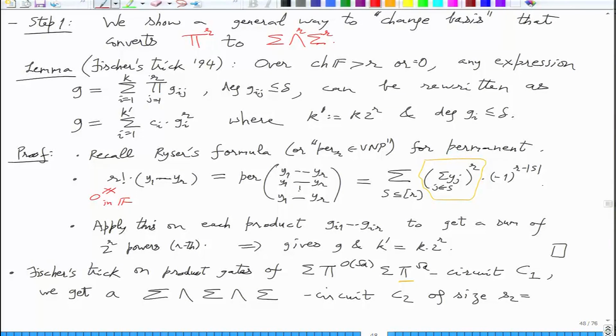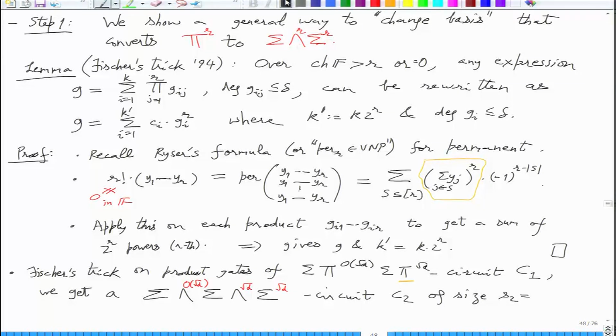So this is the change of basis we have deduced from Fisher's trick. So using that, these are square root d, both of them. And what else do you know? The top wedge, that is also big O of root d. Others are general, so they can be very large. So these three fan-ins you have guaranteed to be small.